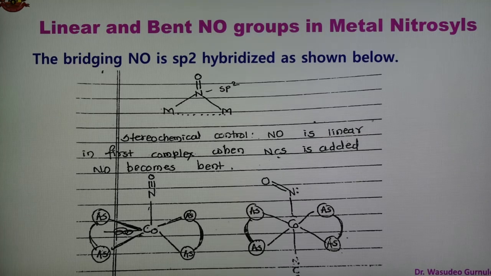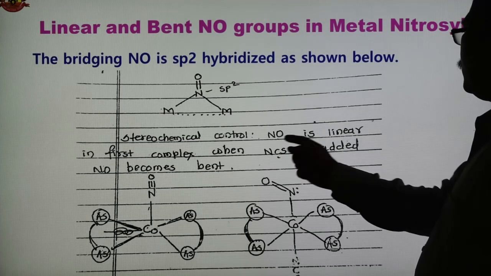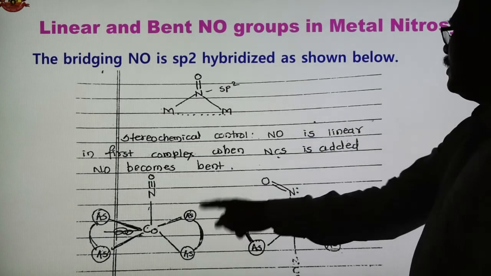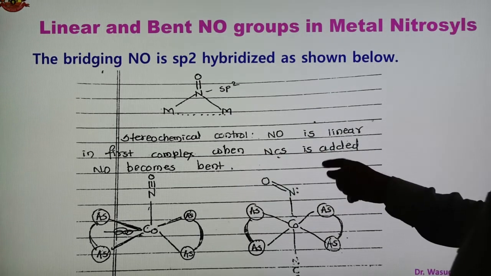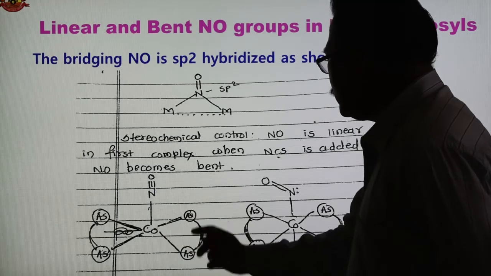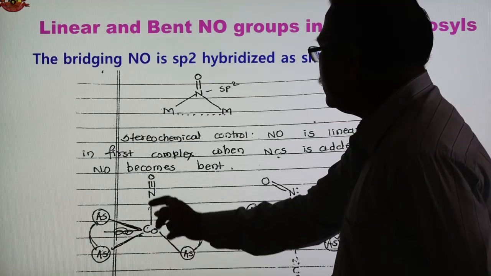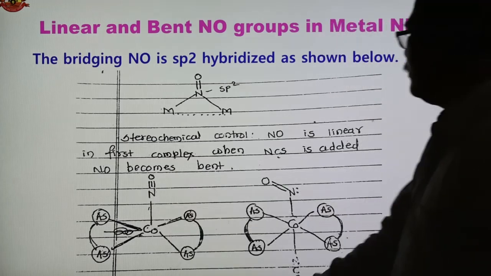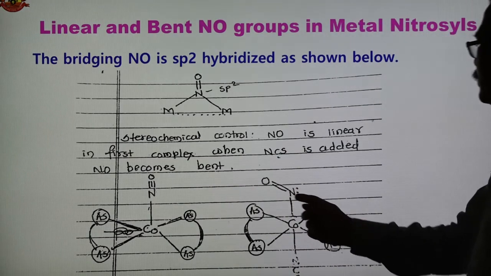In this case there is stereochemical control, and NO is linear. In the first complex, when thiocyanate, NCS, is added, NO becomes bent. So this is one of the structures that is stereochemically controlled. See here, this is the cobalt with arsenic, and this is the NO which is linear. But when NCS is added, it becomes bent, as shown in the second.